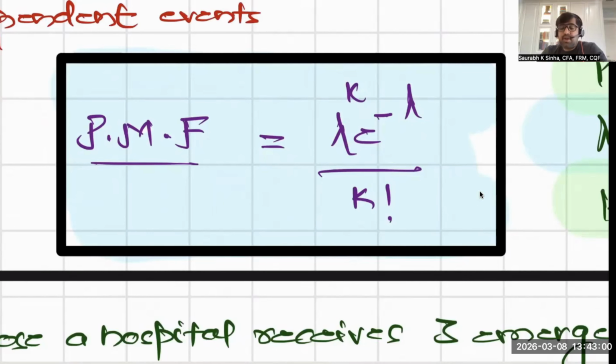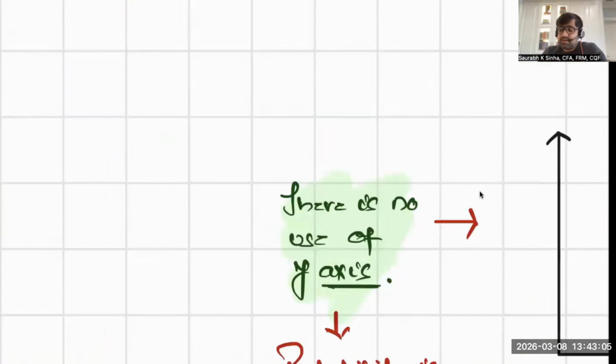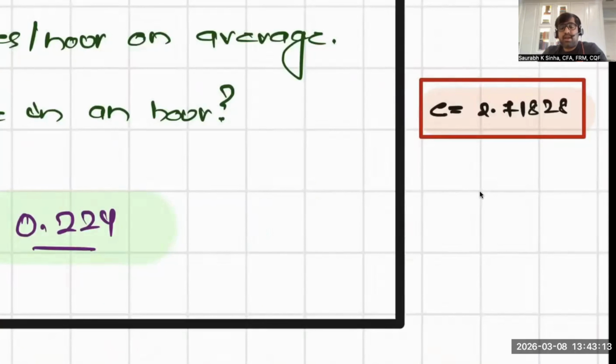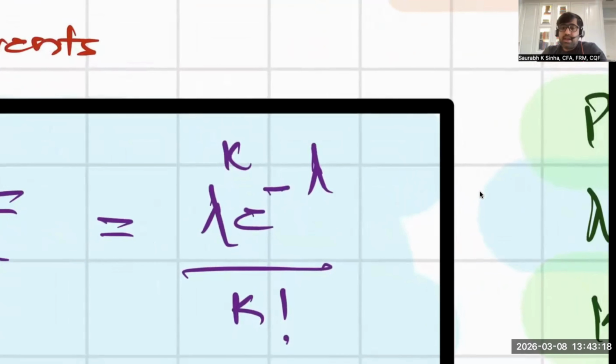So if you're aware of lambda and k, because e is the Euler constant, whose value is 2.71828. I'm repeating that lambda is the expected value, the mean, the average number of events in a given interval. If these values are known, you can use the Poisson distribution.